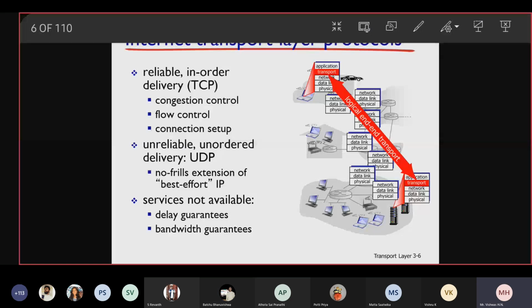Consider there are two end devices, system A and system B. There are two routes from A to B. Is that clear? Packets can reach from A to B in two different routes. So you are sending 10 packets. Out of 10 packets, 5 packets go through route 1 and the other 5 packets go through route 2. Is that clear, students? This is called load balancing in the network.